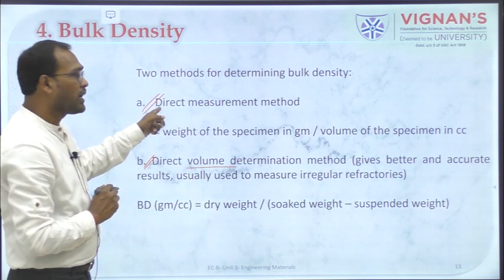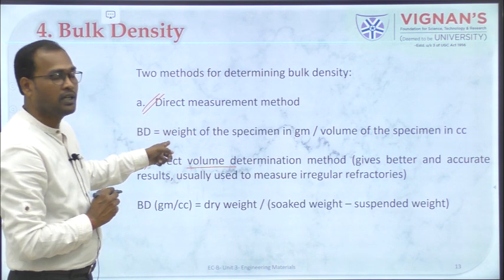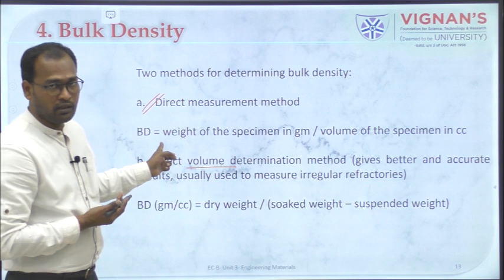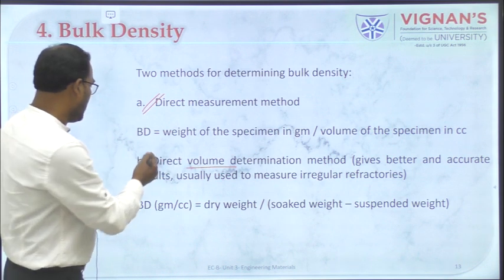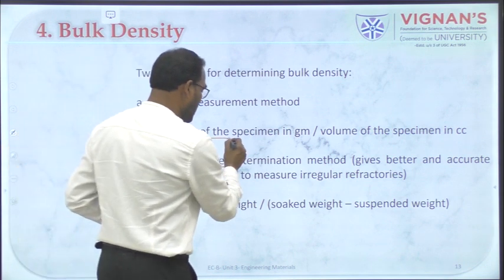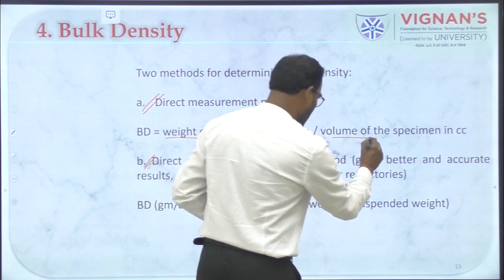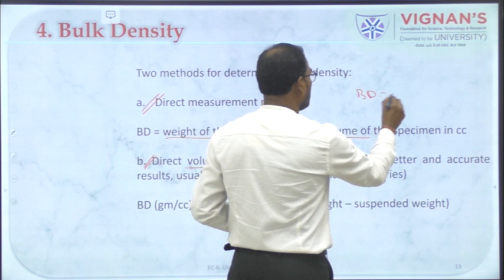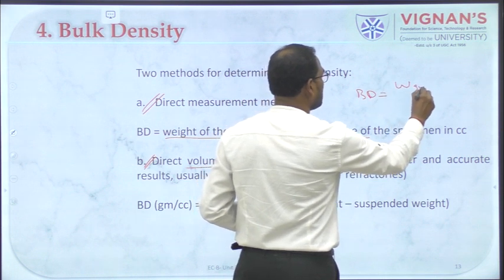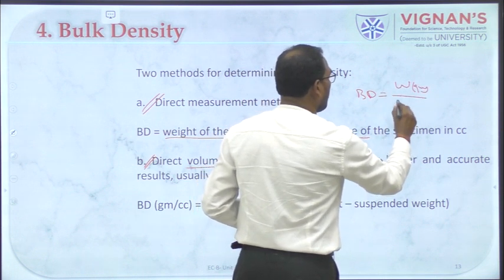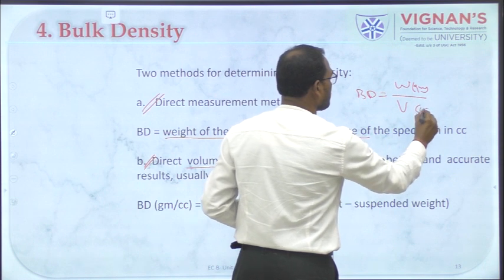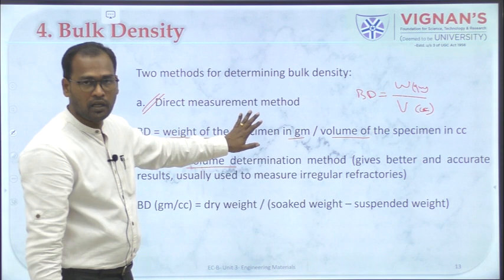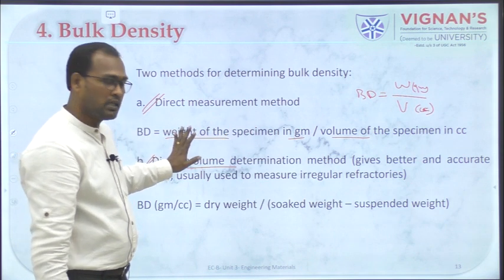So it is the direct measurement method. The equation is here. You just weigh the material and calculate the volume. You get the bulk density, where it is given as weight of the specimen in grams divided by volume of the specimen. So BD is equal to weight in grams divided by volume in cc. That will be your direct measurement method to calculate the bulk density.